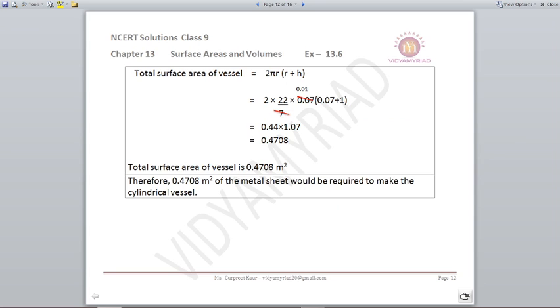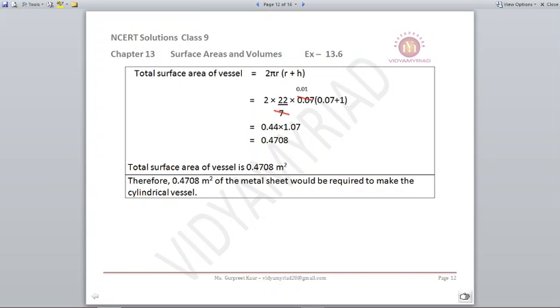Now let's find out the total surface area of the vessel. Here the formula is 2 pi r into r plus h. Radius we have just found out, 0.07, height we already have. When we do this we get the total surface area as 0.4708 meters square.